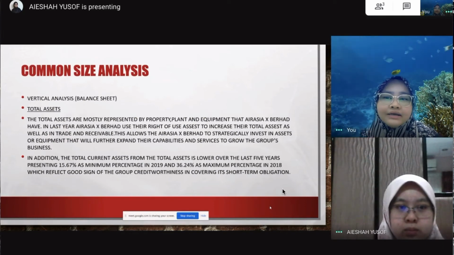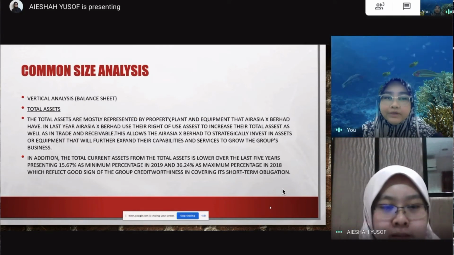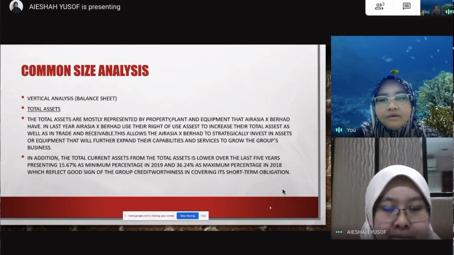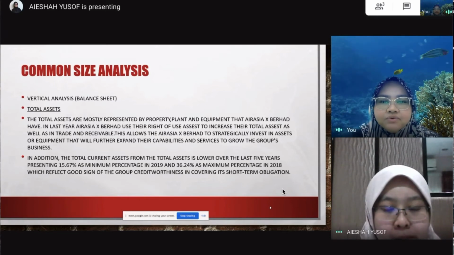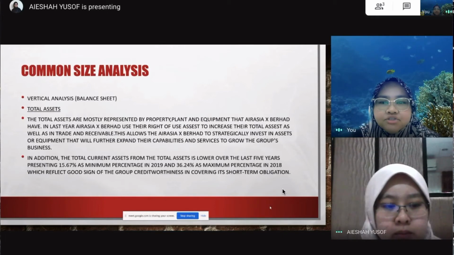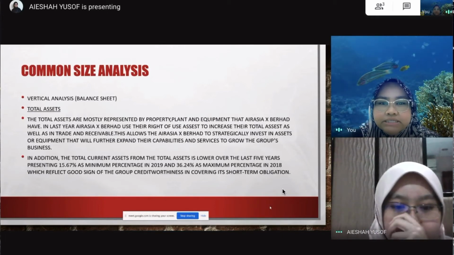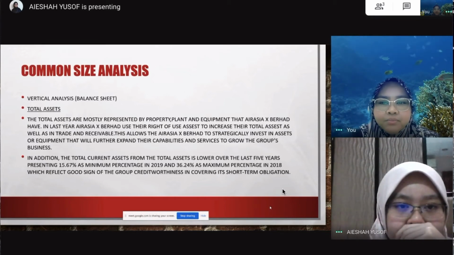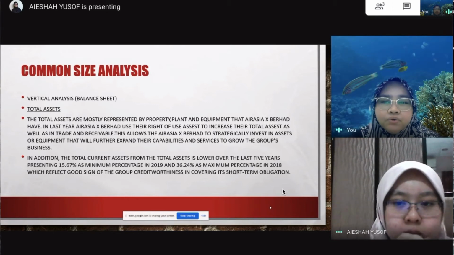Okay, for the common size analysis, in a vertical analysis for the balance sheet, the total asset is mostly represented by the property, plant and equipment that Asia X Berhad has. In the last year, Asia X Berhad used their right of use asset to increase their total asset, as well as trade and receivables. This will allow Asia X Berhad to strategically invest in assets or equipment that will further expand their capacity and also services to grow the group business.